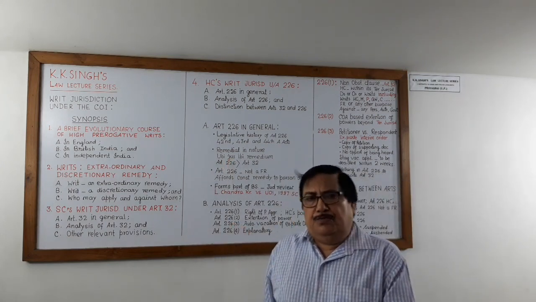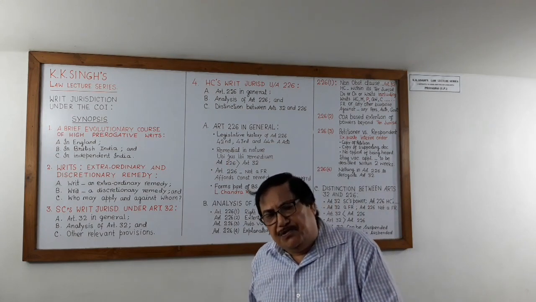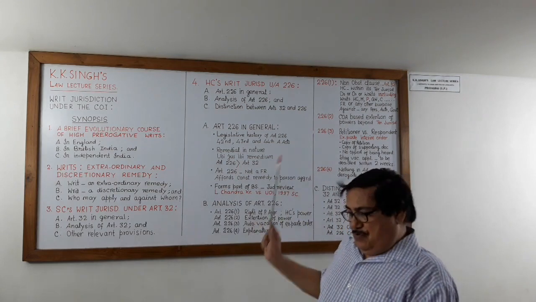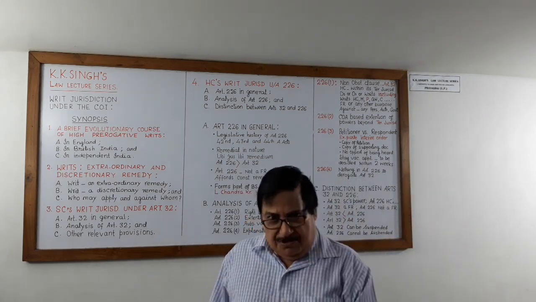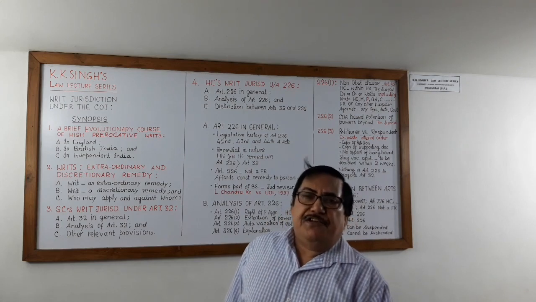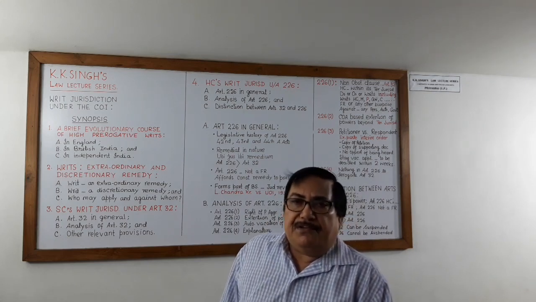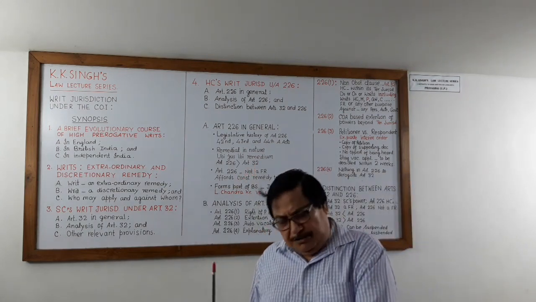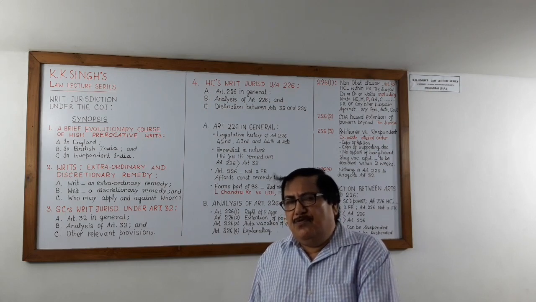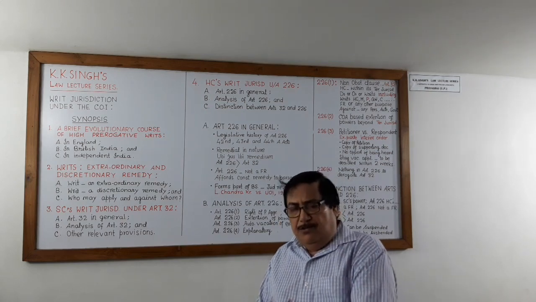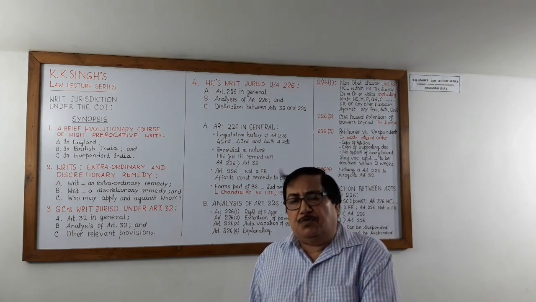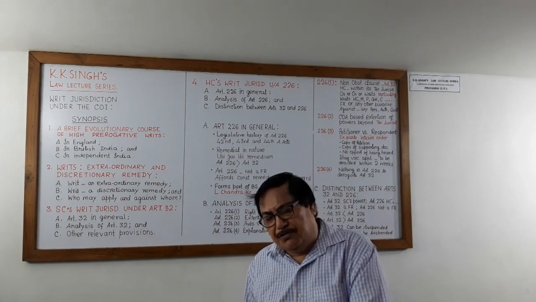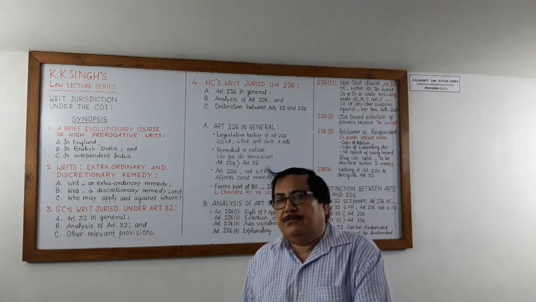Like Article 32, Article 226 is also remedial in its nature. Ubi jus ibi remedium. Where there is a right, there is a remedy. Although Article 32 and 226 both are remedial, yet the scope of Article 32 is narrower, and the scope of Article 226 is comparatively wider.